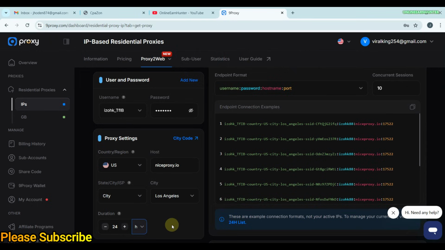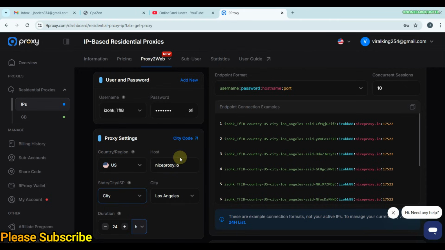Now, that's how you set up the proxy on the web to use the IP-based plan. If I had clicked here, you could have used the traffic plan. But now, when I selected here, I'm using it under the IP-based plan. So this is a very cool feature. Despite this small hiccup of only being able to choose city, state, or ISP, all other features are very cool and the IPs are pretty fast.